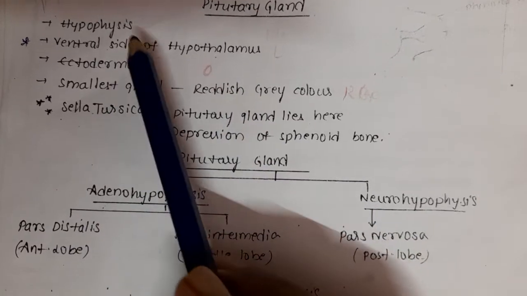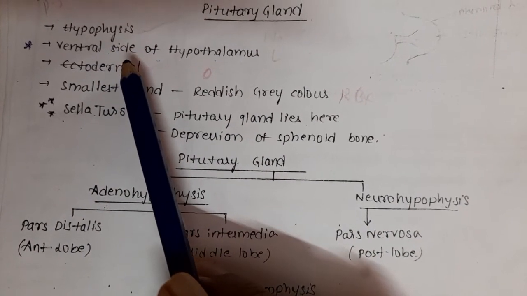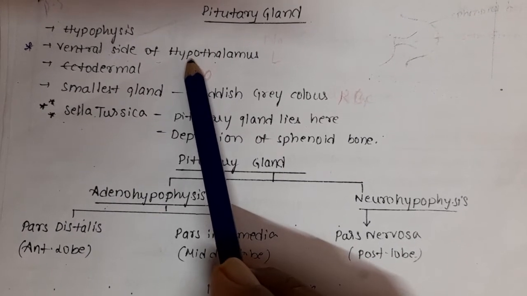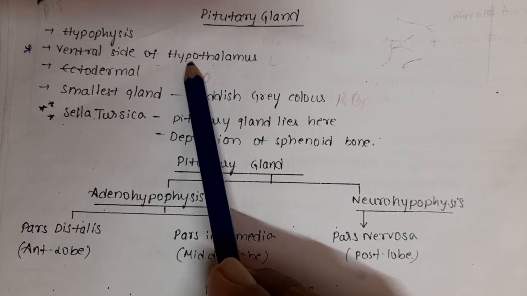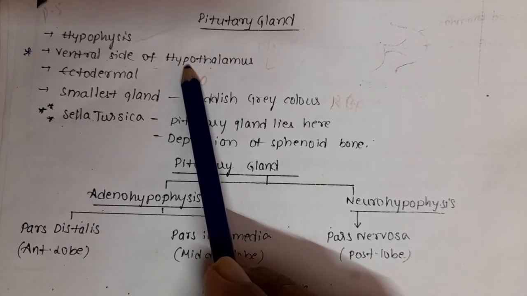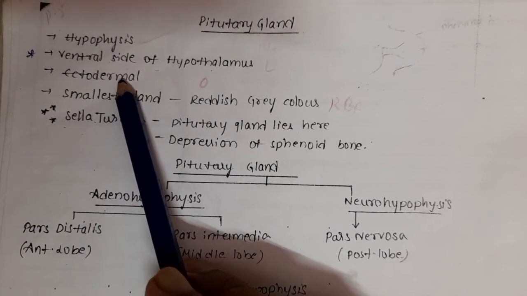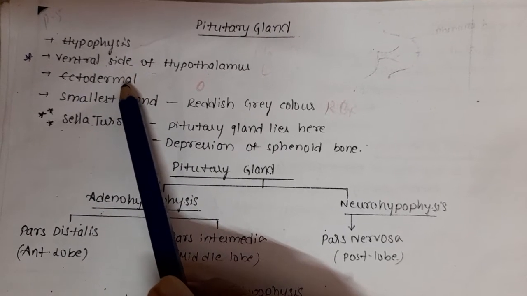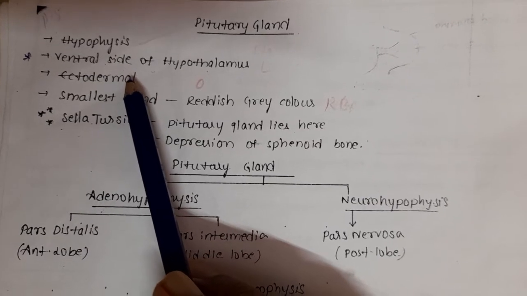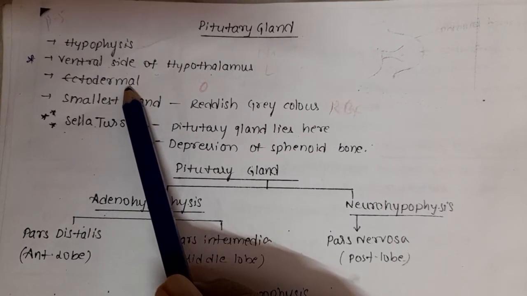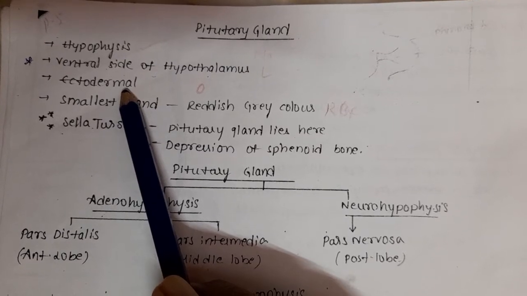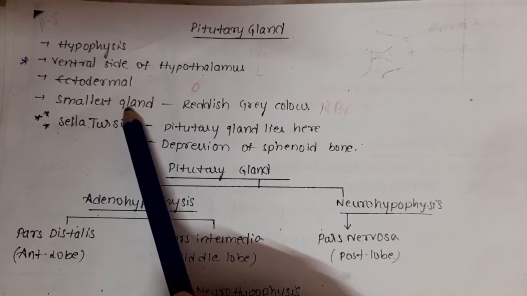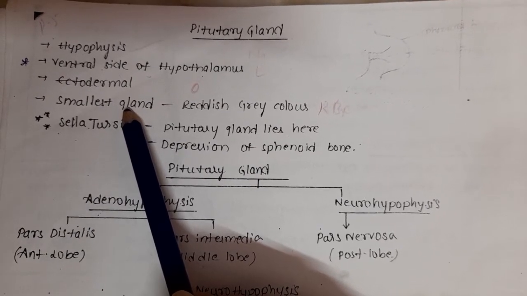The pituitary gland is also called hypophysis. It lies on the ventral side of the hypothalamus. Earlier we learned that the hypothalamus is on the ventral side of the diencephalon. What is its origin? The brain is ectodermal in origin, so the hypothalamus and the pituitary are also ectodermal in origin. This is the smallest endocrine gland, and the largest endocrine gland is the thyroid gland.